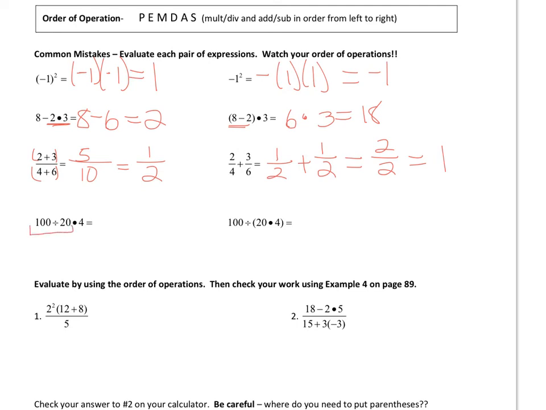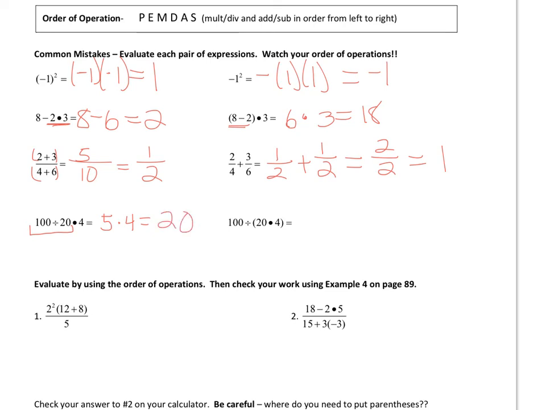PEMDAS says, like in the order, it looks like multiplication comes before division, but really, if you have both in one, just do whatever comes first. So first I need to do 100 divided by 20, and that's 5, and then times 4, and that's 20.